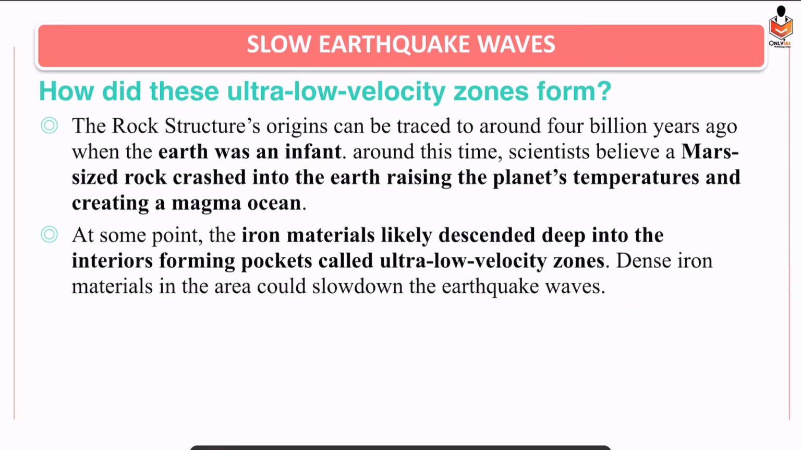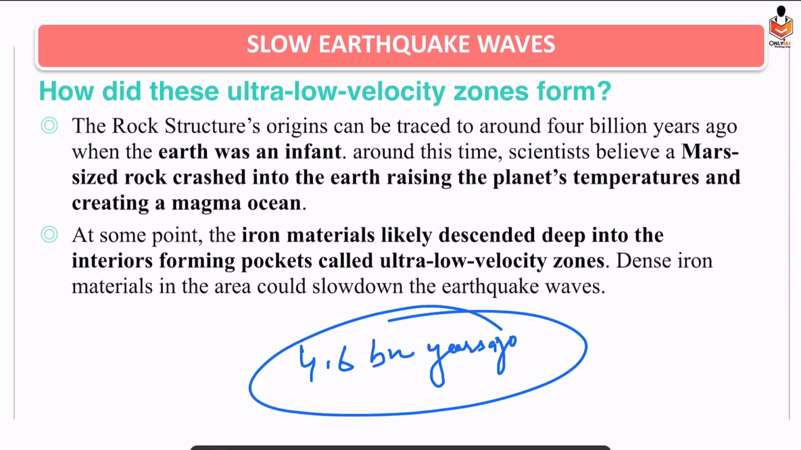Okay. So what are these regions where this slowing down of earthquake waves is taking place? These are the ultra low velocity zones. So it is believed, according to scientists, that 4 billion years ago, we know Earth formed around 4.6 billion years ago. So around 4 billion years ago, a Mars-sized rock crashed onto the Earth, and this led to the increase in the planet's temperature. So melting of rocks took place, and it led to the formation of a magma ocean.